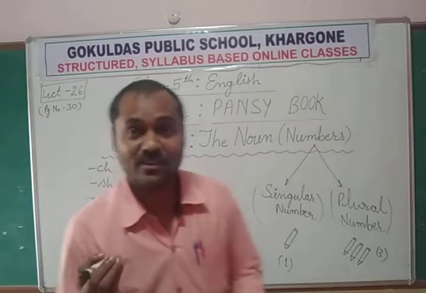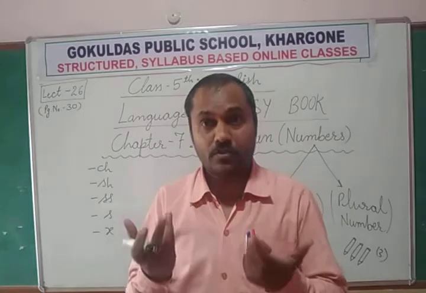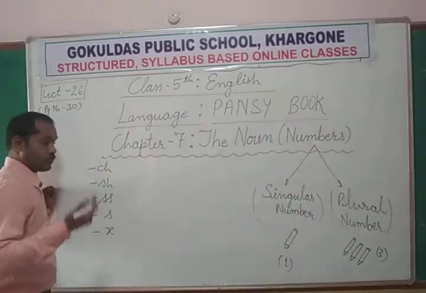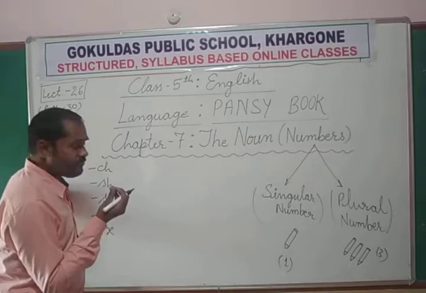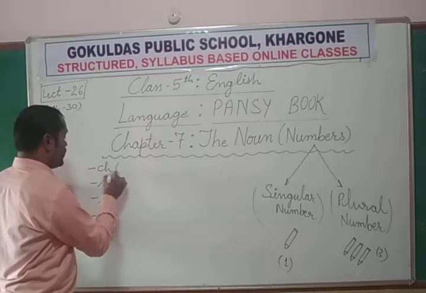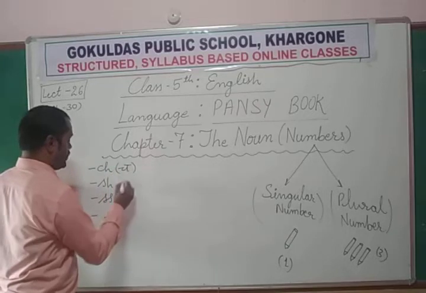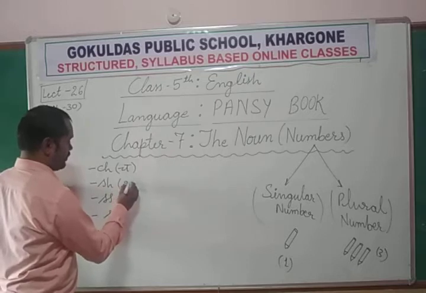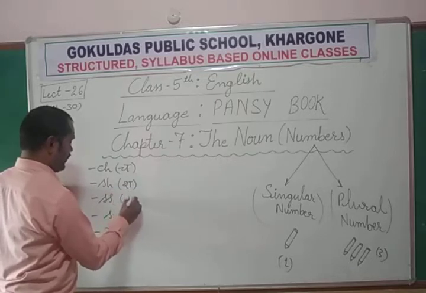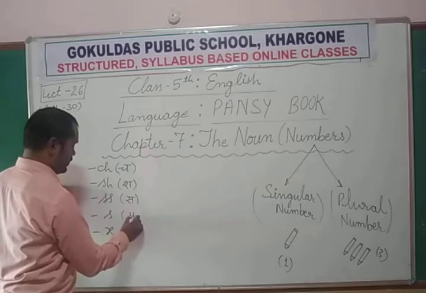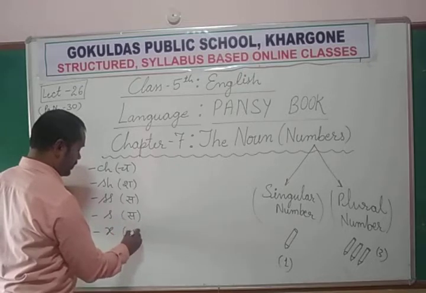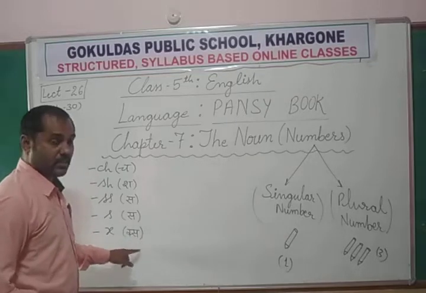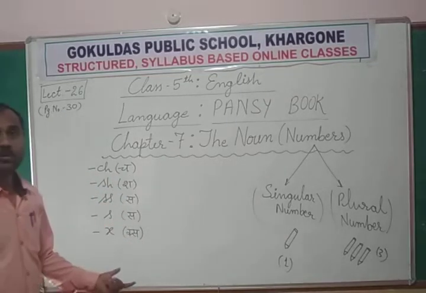Pronunciation means the phonics, the sounds of the letters which are used here. For ch we pronounce it ch, sh we pronounce it sh, for s we pronounce s, and for x, half k and s. So these are the sounds.